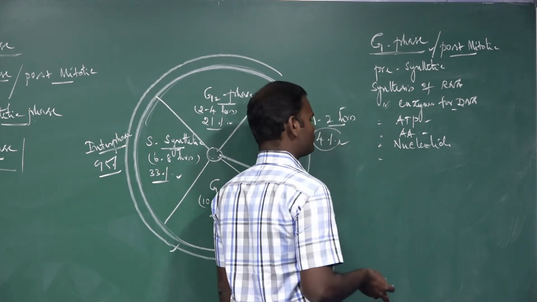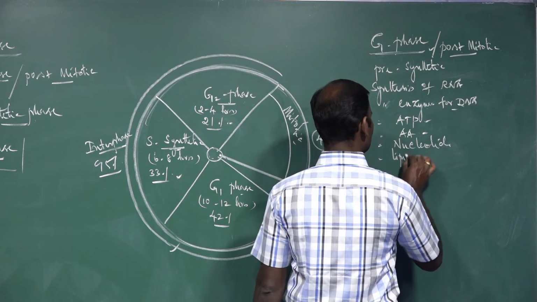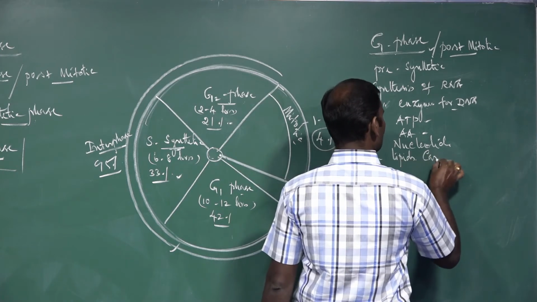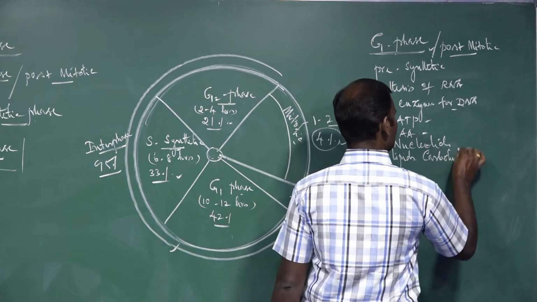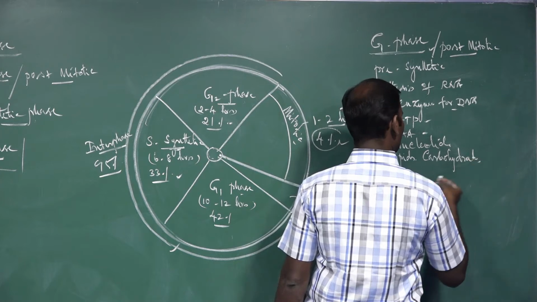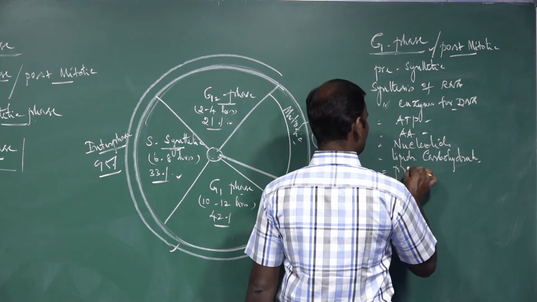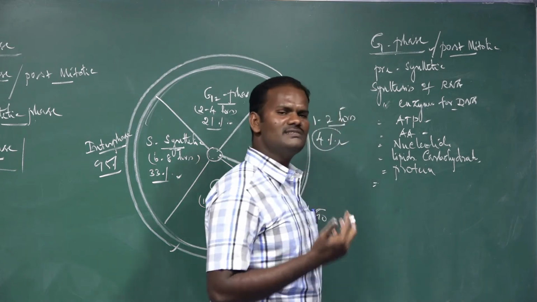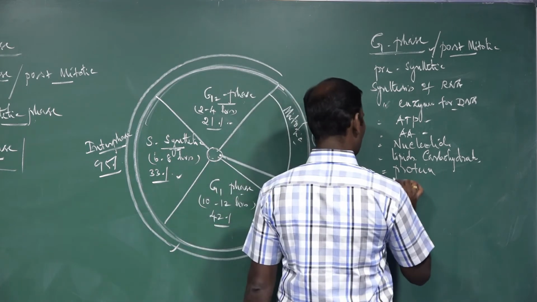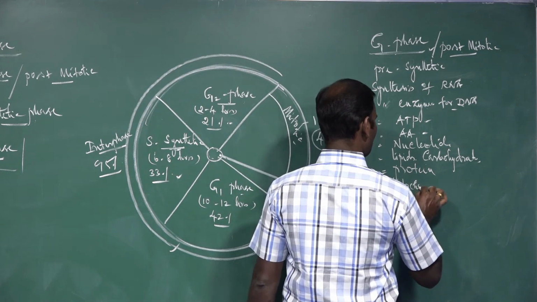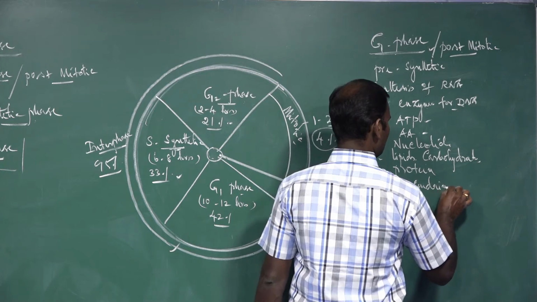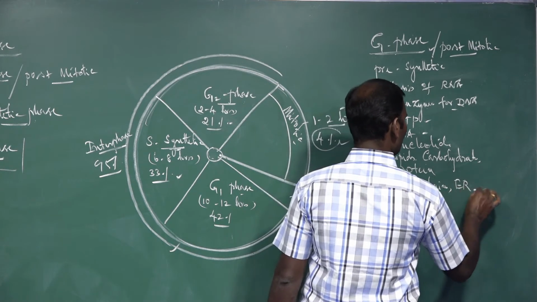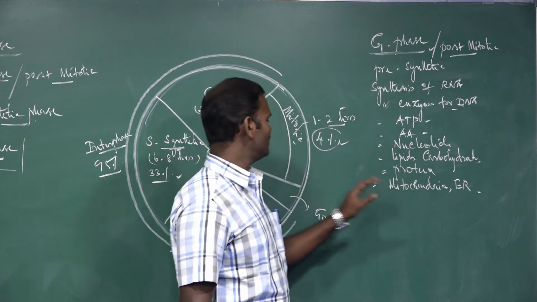Apart from that, lipids, carbohydrates, then protein synthesis. In addition, most of the cell organelles, for example mitochondria and endoplasmic reticulum, everything gets duplicated in this phase.